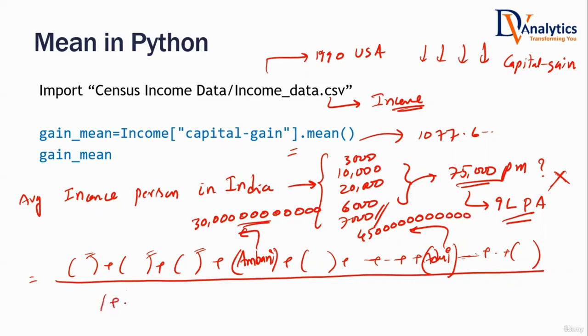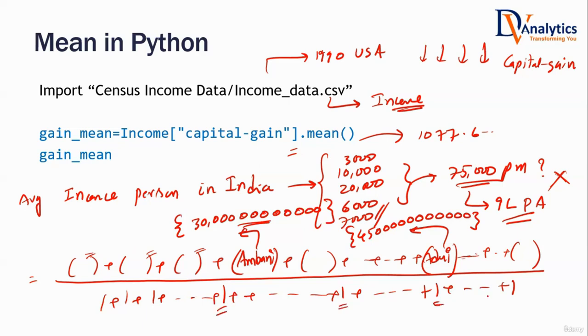Now I'll be counted as one. Everybody will be counted as one. Adani will be counted as one, Ambani will be counted as one. Average has no distinctions. Everybody will be counted as one. Now check this out. In the numerator, we have added such a huge number, but in the denominator, we did not add a large number at all. Don't you think because of these values, the average income will come out as a very high value?